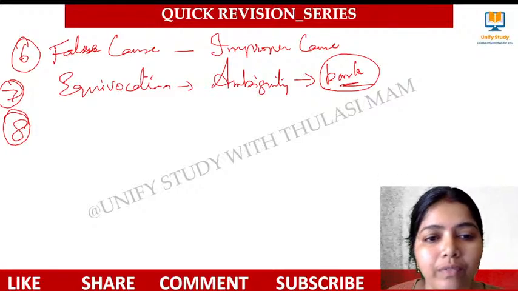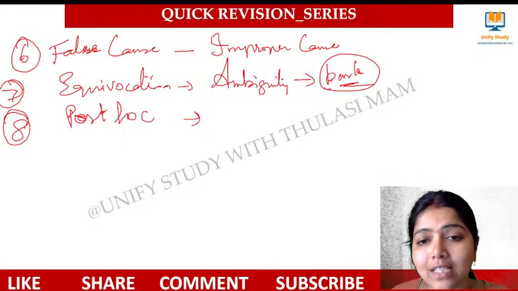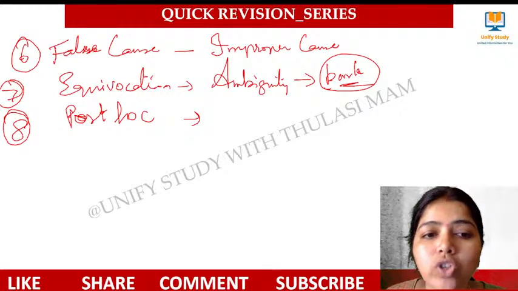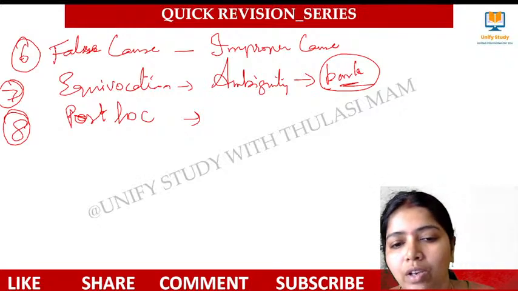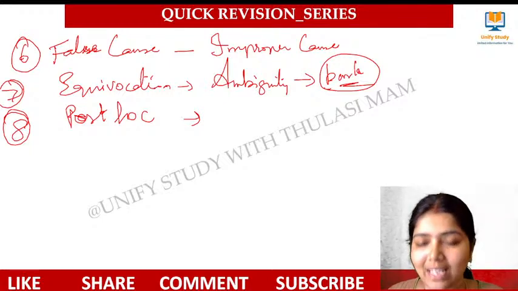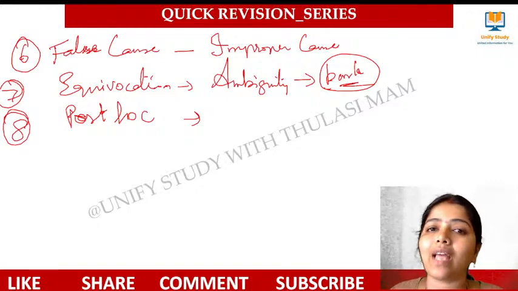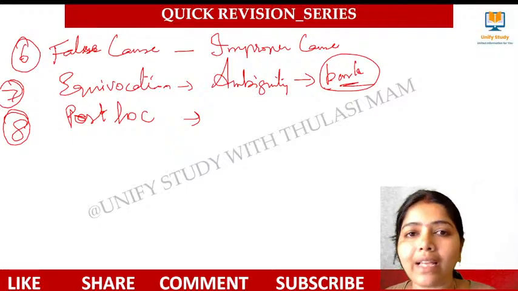We have another fallacy, post hoc. These are all new fallacies that they are asking in the coming examination. Post hoc fallacy. Post hoc means this event happened because it happened earlier. Once upon a time, I went outside and at that time something wrong happened.